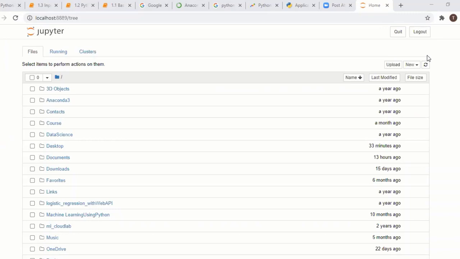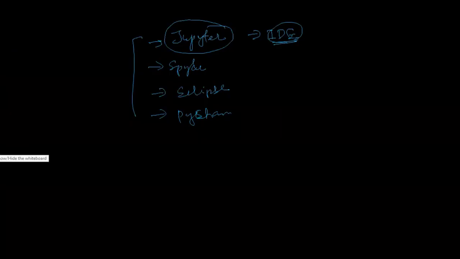Here, if you want to open any new page, you can open a new file. But before that, you should know: suppose you see an HTML file, what is the file extension?